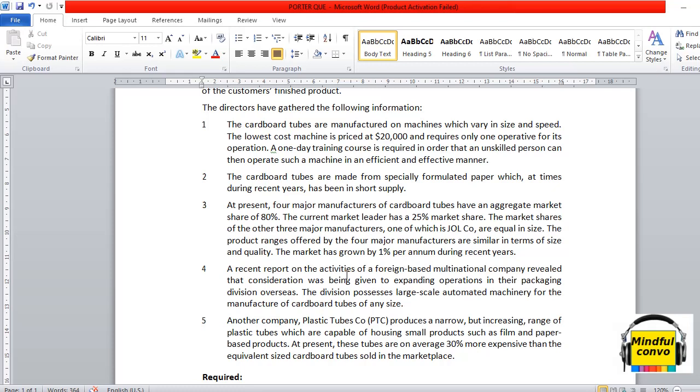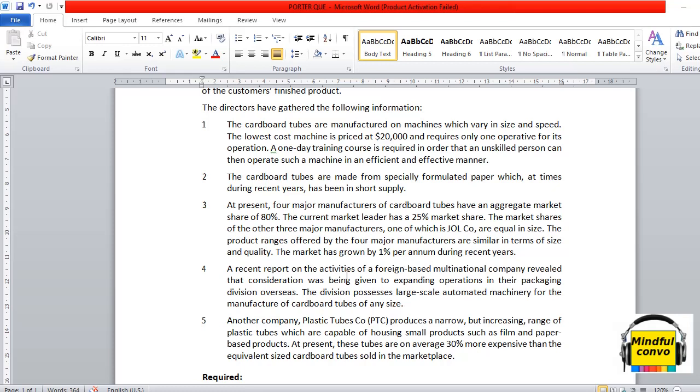So we can take it as a substitute product. So if the customers find this substitute product of better quality and at a cheaper rate, then for sure they will be purchasing this product.